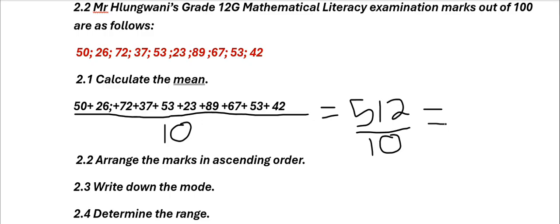That's how I find my mean, which gives me 51,2. That's how we get our mean. I believe it makes sense, my good people. Now let us move forward to the next question.